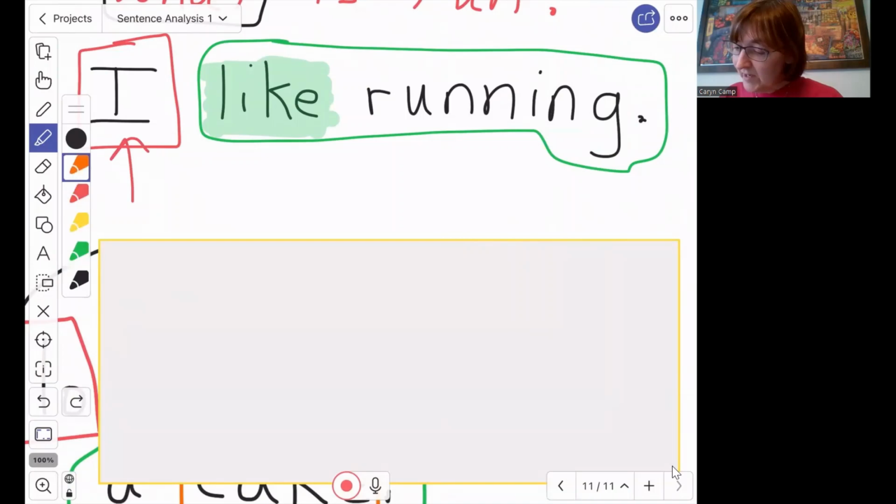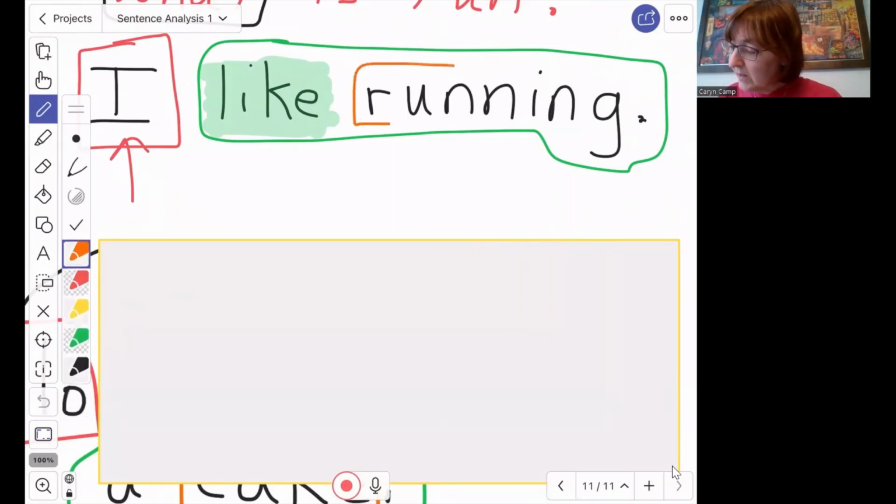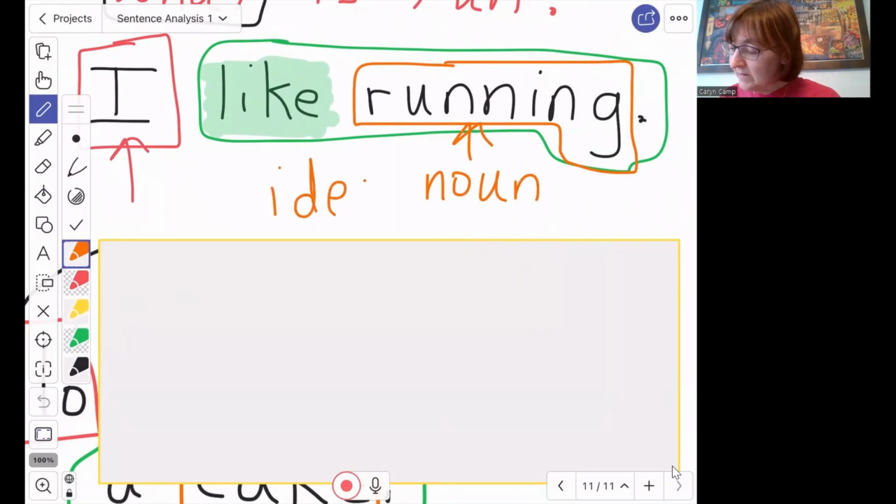So this over here is a noun. It's the idea, okay? It's an idea, a thought in my head. I'm not actually running, just thinking about it. So in this sentence, there's no action going on. I'm just saying, yep, I like running. What do I like?